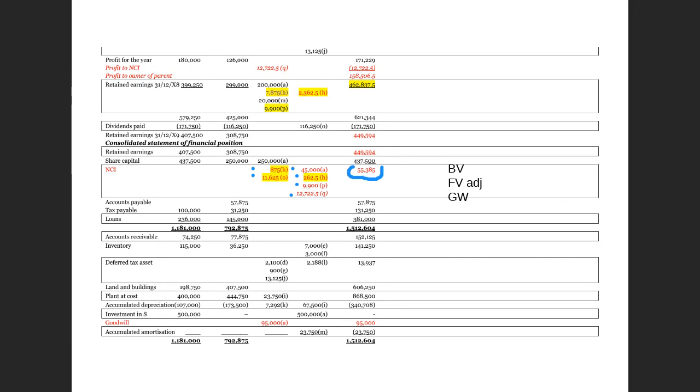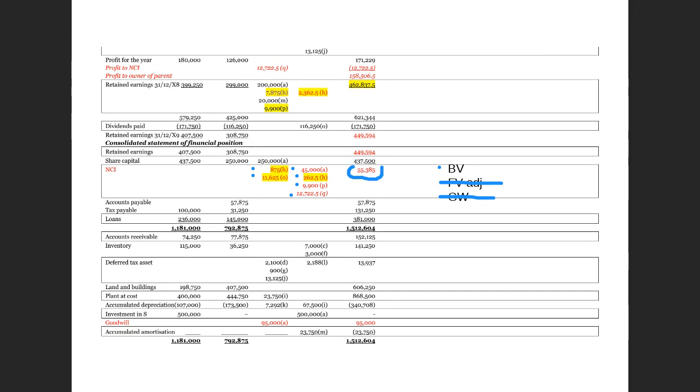For this particular question, at the day of acquisition, the fair value of the net asset is the same as the book value. Therefore, for this question, there's no fair value adjustments required. There's no fair value adjustments at the beginning, and therefore there's no fair value adjustments remaining. And for these questions, we are using partial goodwill method. In other words, we did not record goodwill for NCI. Therefore, when we reconcile this, there's no goodwill for NCI at all. So for this question, we need to account for only the book value of the net asset.